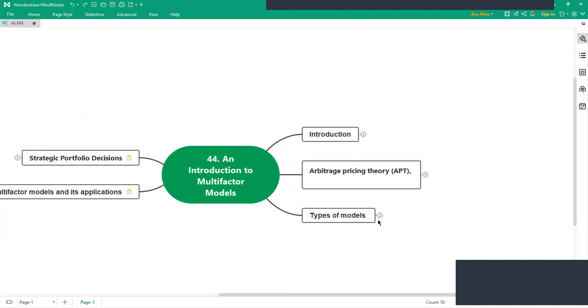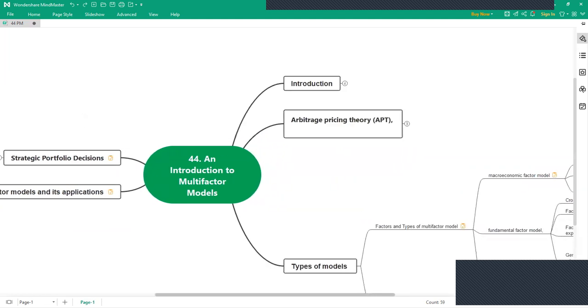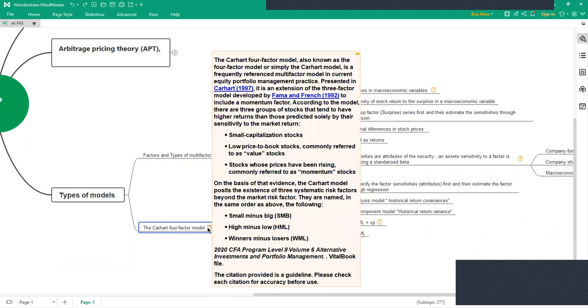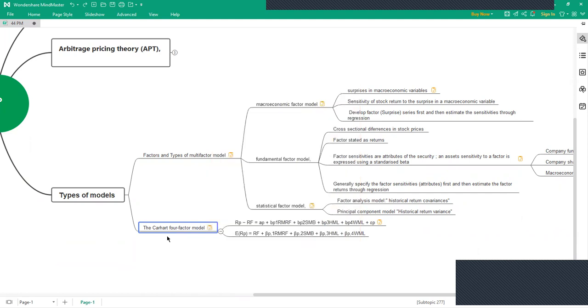So the curriculum discusses the multi-factor model in detail over here, and it tells you about the types of multi-factor model. First, it describes the Carhart four-factor model, which is an extension of the Fama and French model. The information about the Fama and French model is given in more detail in the equity part, so we are not going to discuss that here. It only tells you about the factors that are in this Carhart four-factor model.